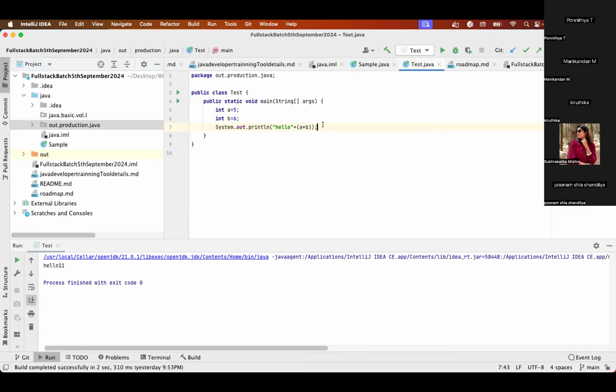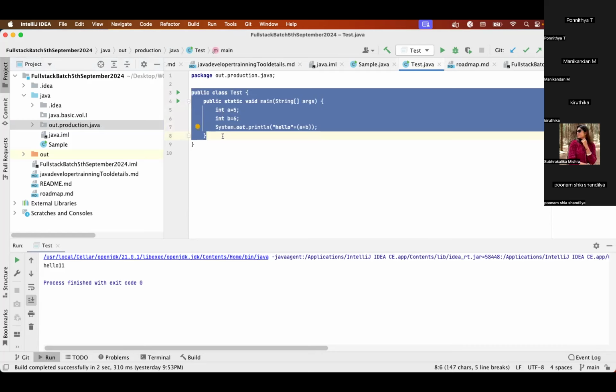Now I have said that Java is simple, secure, high level, and so on. So how is Java secure? Java is secure because when you compile a Java program, it generates a .class file.